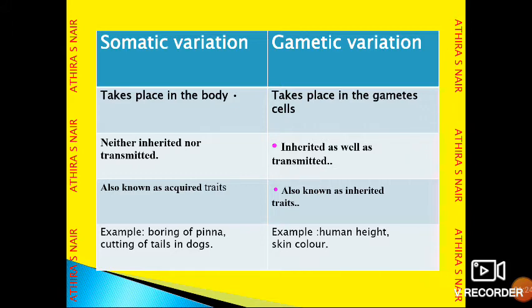Next is gametic variation. These variations take place in the gametes or gametic cells. In human beings, sperm and egg are the gametes. The variations that happen to the gametes are called gametic variation. These variations are inherited, and gametic variations are also known as inherited traits. For example, human height and skin color. These characters are inherited traits.